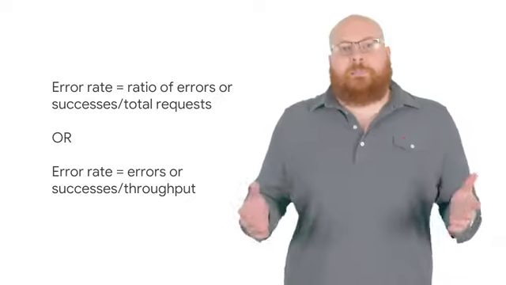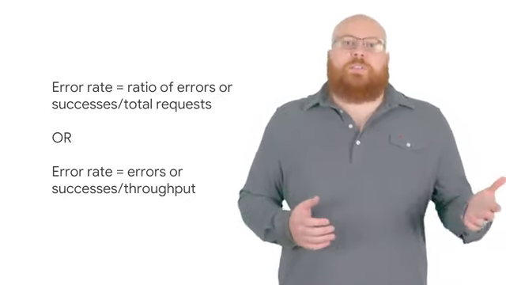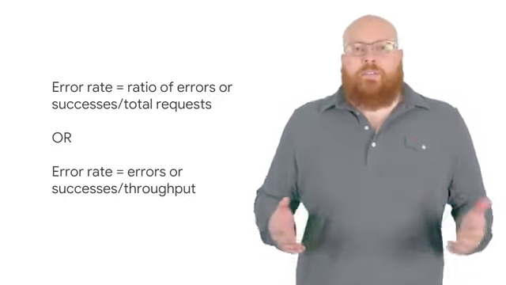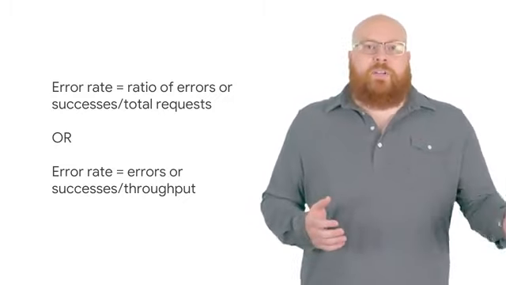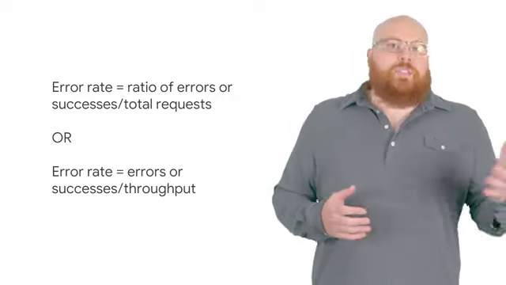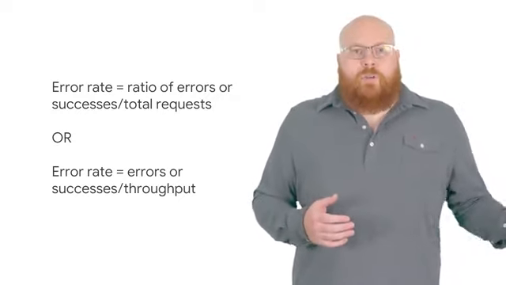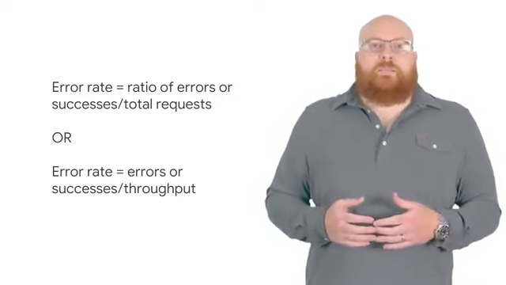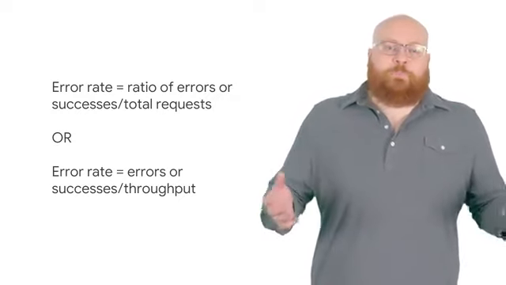What about for the second one? When you're watching a movie, it should have no issues with playback. Well, there's a few SLIs that you can use in addition to request latency. You could measure the error rate, which is the ratio of errors or successes over the total number of requests, or the amount of data that is transmitted per second, or the throughput.